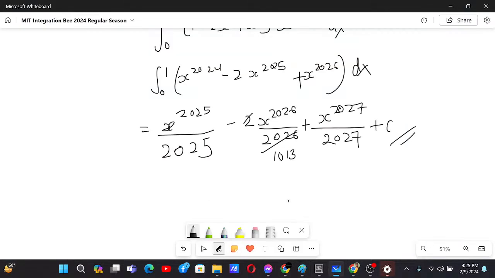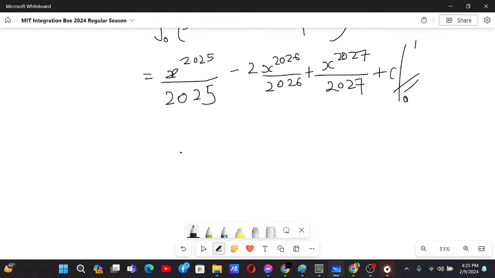Yeah, I'm sorry for that. Now, let us not cancel this if it's a definite integral, and this should go from 0 to 1. Now for that, this will be 1 by 2025 minus 2 by 2026 plus, now this will be 1 by 2027, and then plus c.